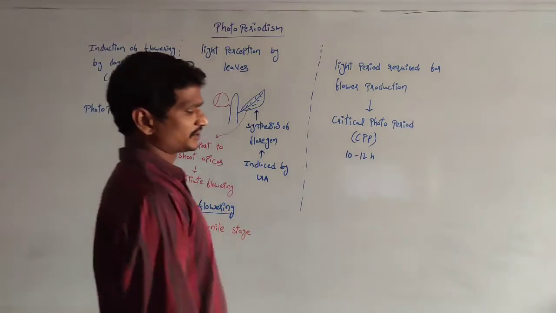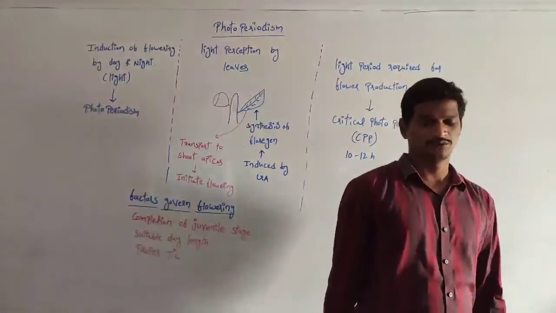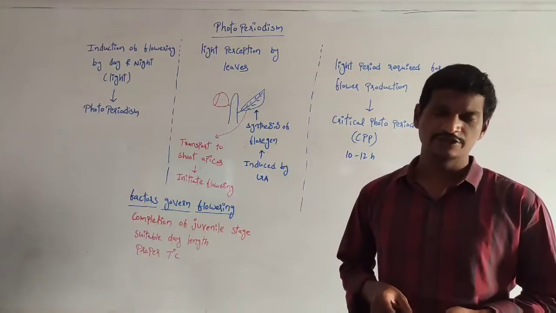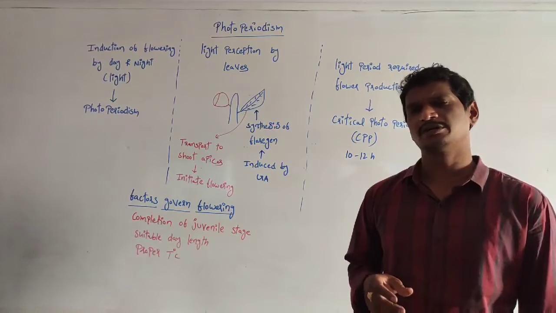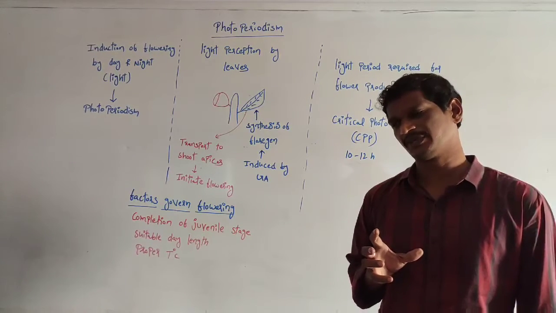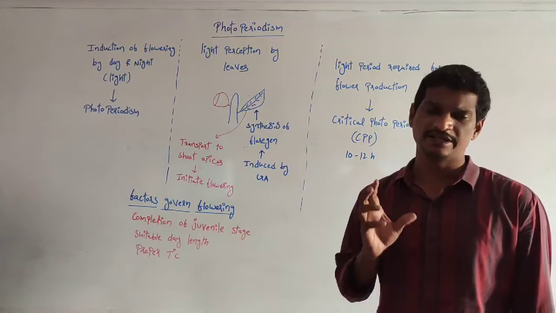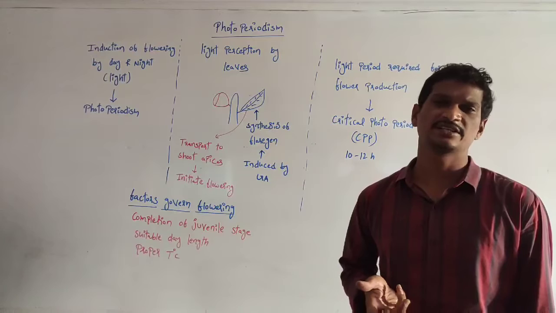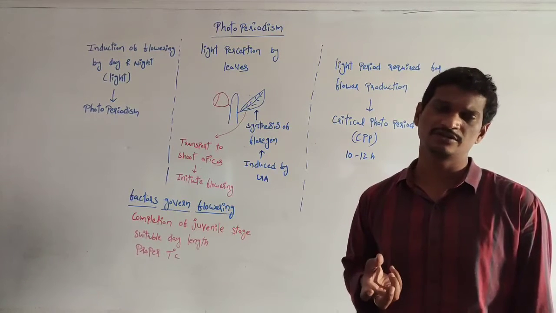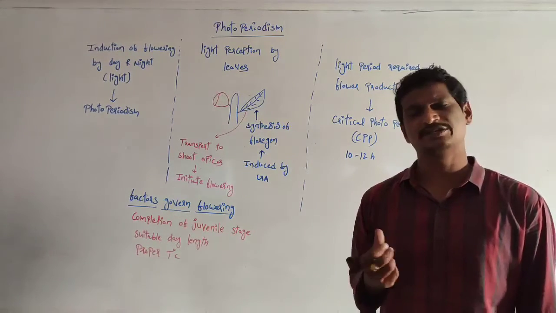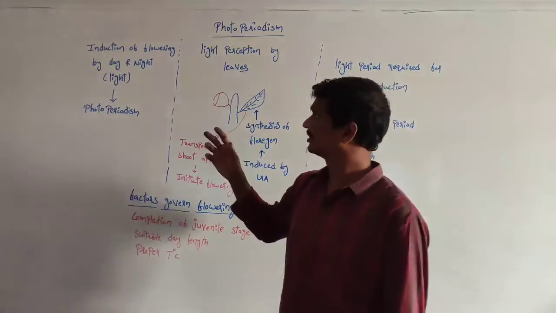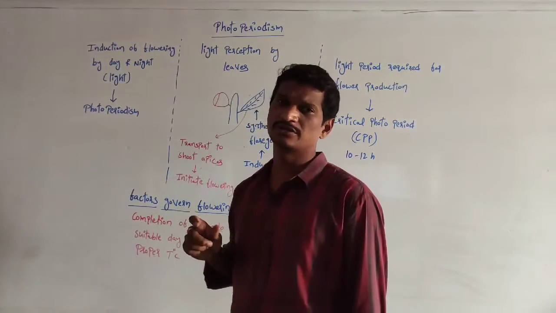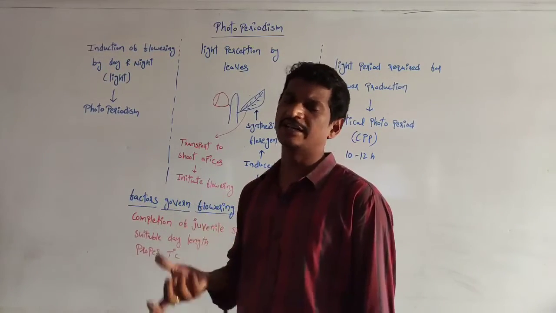Coming to the next topic, photoperiodism. What is photoperiodism? This is the last topic in this chapter. Remember, photoperiodism is nothing but induction of flowers influenced by the light. Induction of flowers, or the production of flowers, controlled by the light. Whatever flowers are produced by the plants, the flower production is controlled by the day and night.